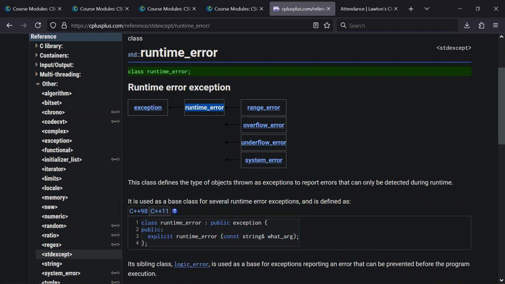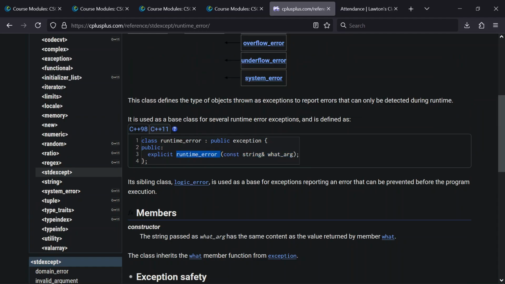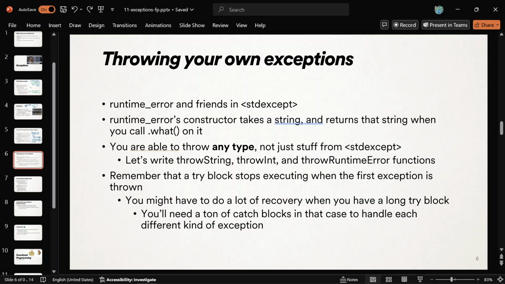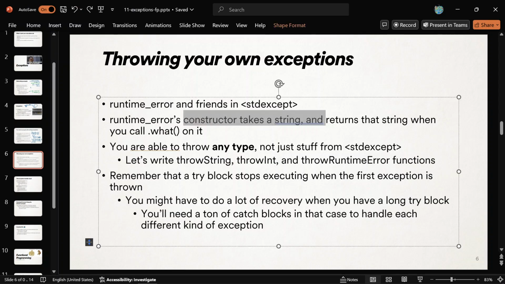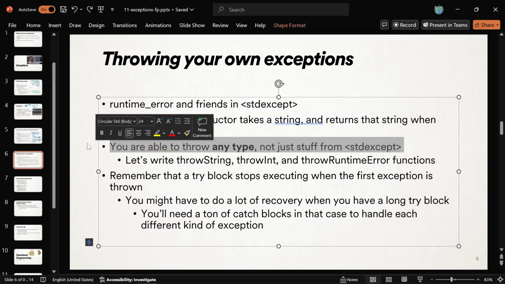So a runtime error class looks like this. It has a constructor that takes a string, and that will be used to describe what went wrong in the .what. So it's just an object that holds a string, essentially. It's a class that holds a string. That's what a runtime error is. And yeah, there's other kinds, though, that you could look into. Okay, invalid argument exception. You could throw that, and that gives your user some more information about what went wrong. Okay, so that's kind of nice. But yeah, runtime error's constructor takes a string, and it returns that string when you call .what on it. But you could have thrown an int. You could have thrown a double. It doesn't matter. You just throw something of any type, you're good to go.